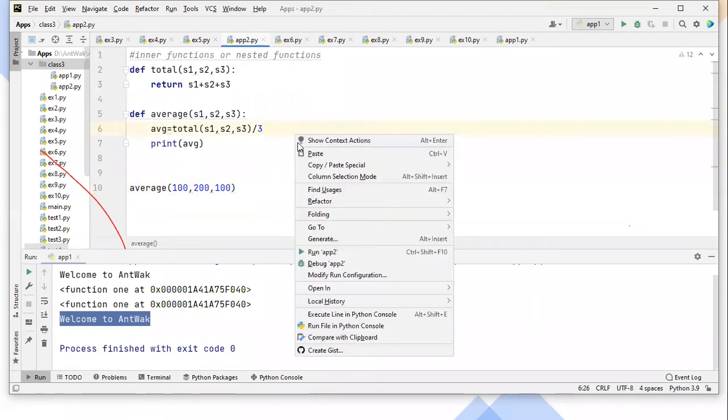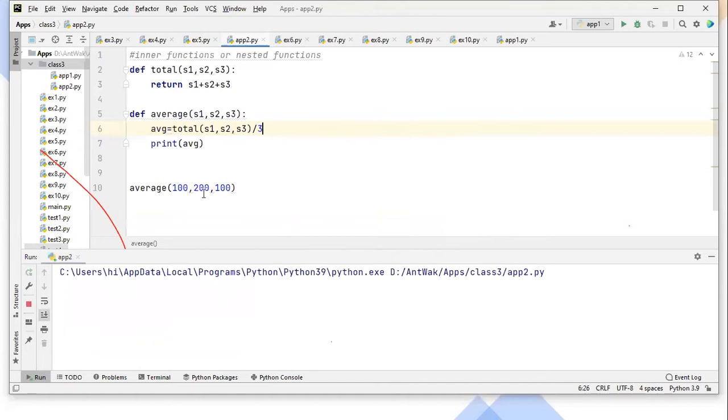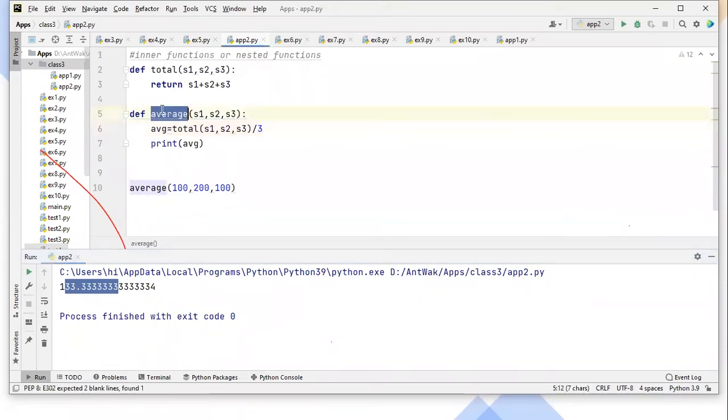As expected, we get one output. You can see the average of three numbers, like 133 point something, is printed. See, this average function is using the total function. The average function is using another function, whose name is total.